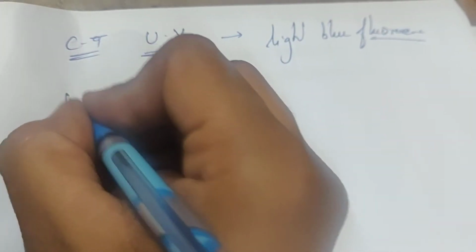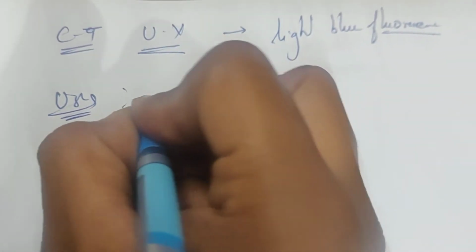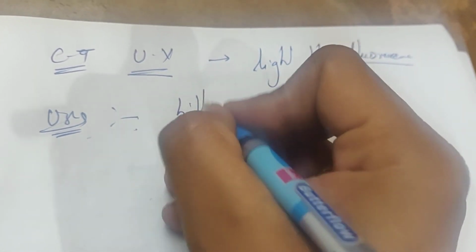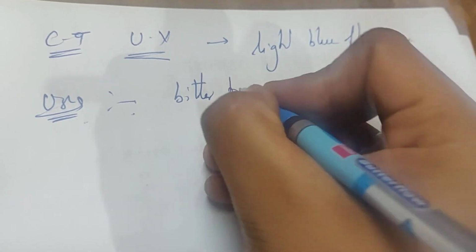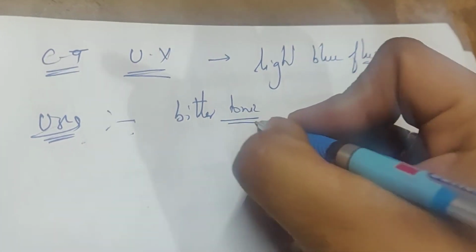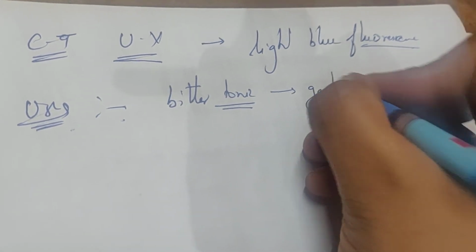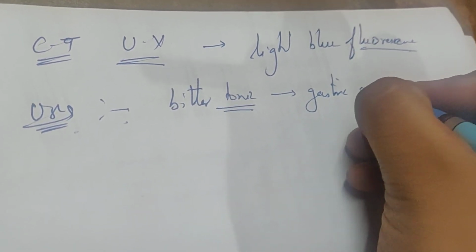And finally, uses. It is used as a bitter tonic to stimulate the gastric secretions.